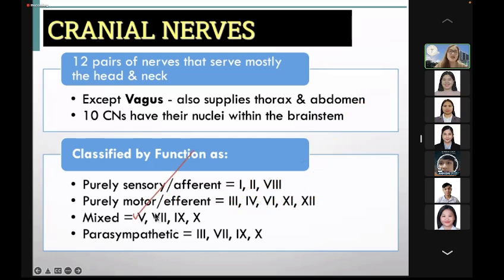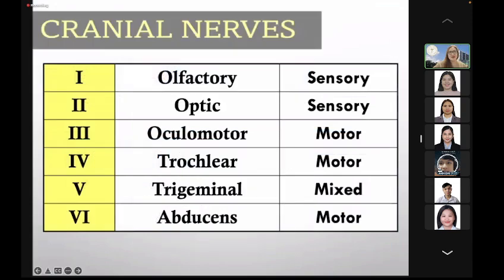What are the mixed cranial nerves? They are the trigeminal, the facial, the glossopharyngeal, and the vagus. The parasympathetic cranial nerves are cranial nerve number 3, where the parasympathetic division is the accessory nucleus, which is the Edinger-Westphal nucleus for pupillary constriction. We also have from cranial nerve number 7 or facial nerve, the salivatory nuclei, the inferior and superior salivatory nucleus. Also parasympathetic, there are some components of the glossopharyngeal and vagal nerve that are parasympathetic. So again, these are our cranial nerves.